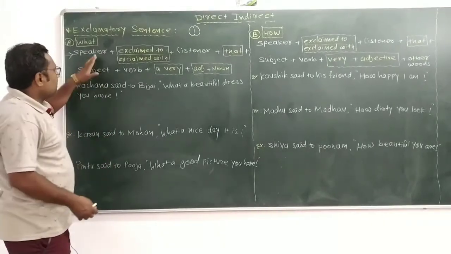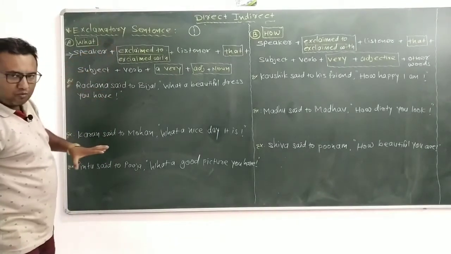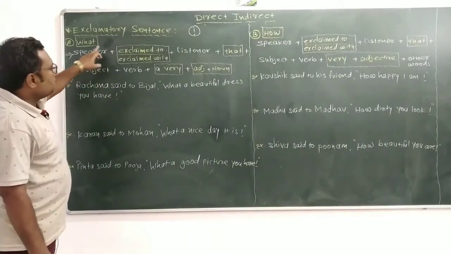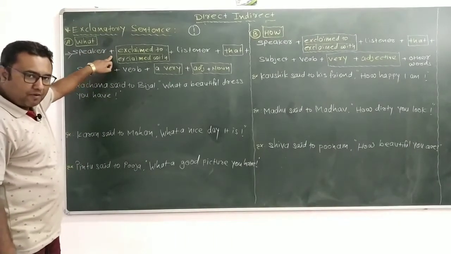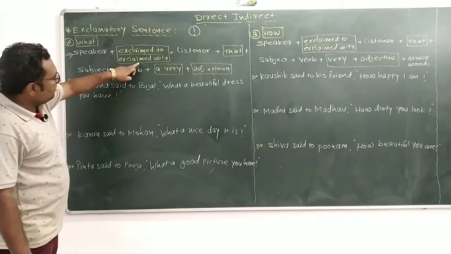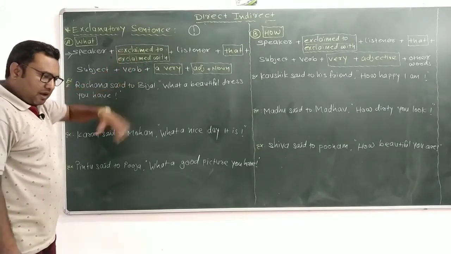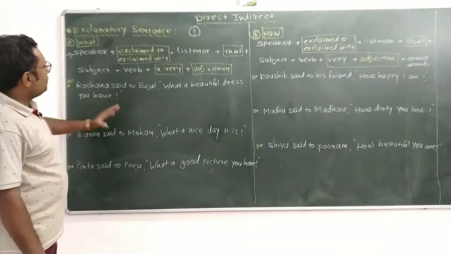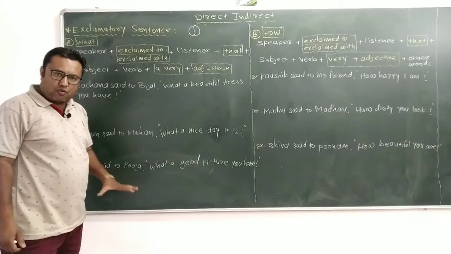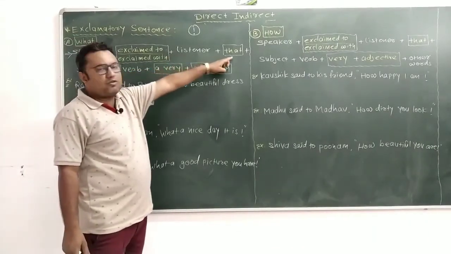Now first of all we discuss what and how. First the speaker, after that the reporting verb, where we use exclaim to. If you understand very well, then you can use exclaim with, but according to me, you use exclaim to. Then the listener, the same thing, and then that.